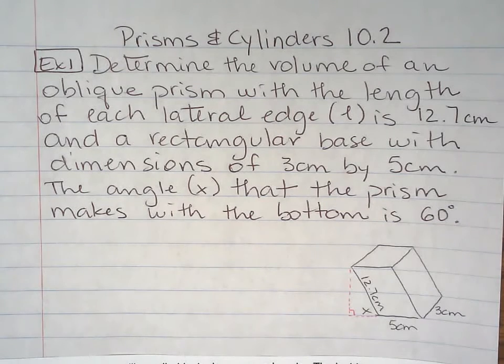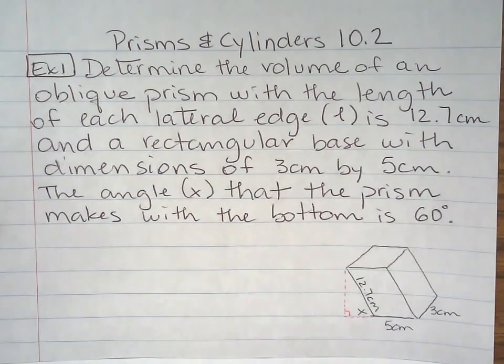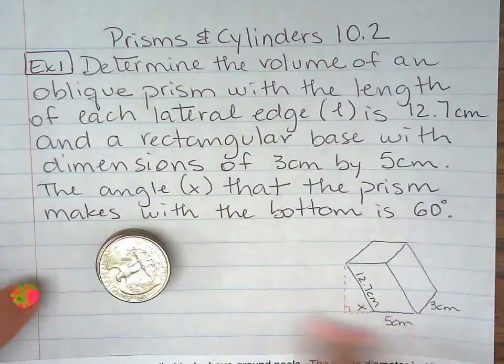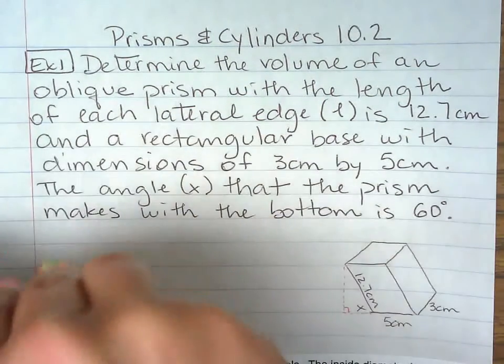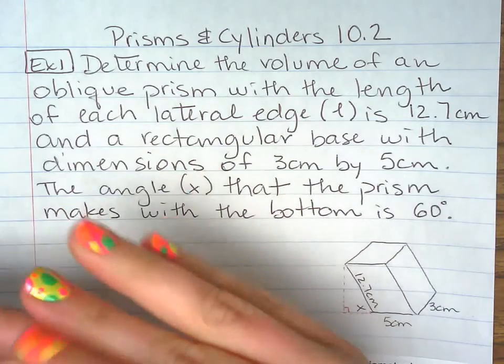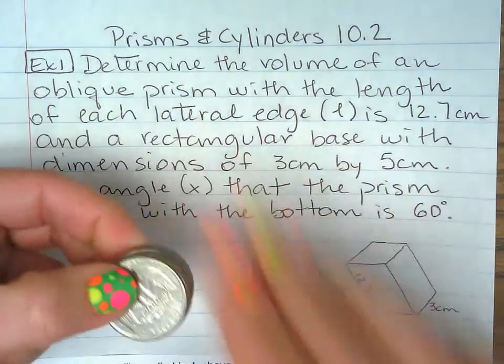So a lot of kids got stuck on this problem on Sapling. Just because there's something different, and we're going to have to use trig to get out of this. Before I get into this one specific problem, here I have a bunch of quarters, and if I stack them up really well, I can get like a right cylinder.